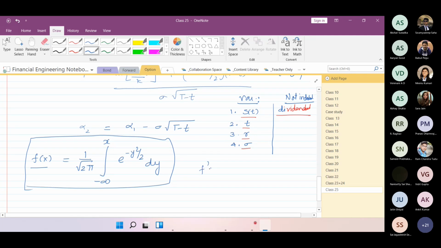Right. So now what will be f dash x now? If f of x is like this, what will be the value of f dash x? Come on. We have to apply the Leibniz rule. I mean, you should now be able to tell me the final answer. Soumyadeep, do you remember?